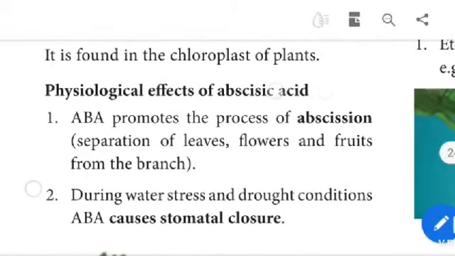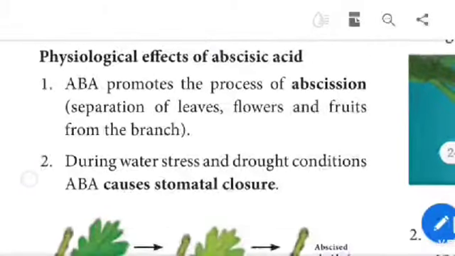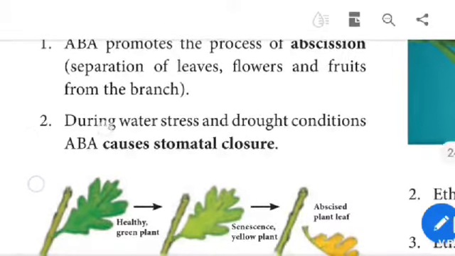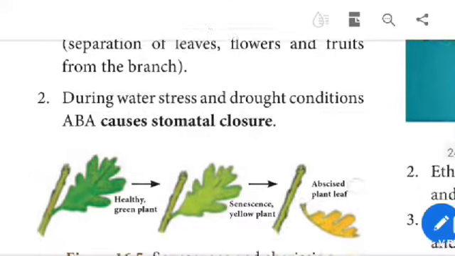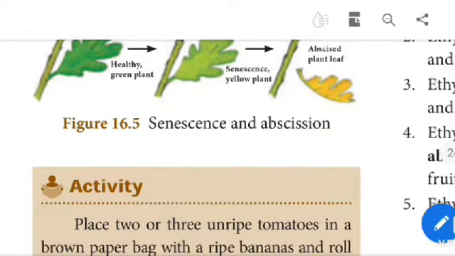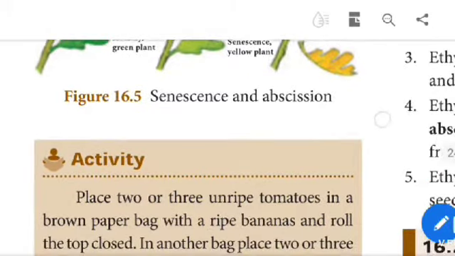Physiological effects of abscisic acid. Abscisic acid promotes the process of abscission, the separation of leaves, flowers and fruits from the branch. During water stress and drought conditions, abscisic acid causes stomatal closure. See the healthy green plant, senescence, the yellow plant, and the abscised leaf dropping.